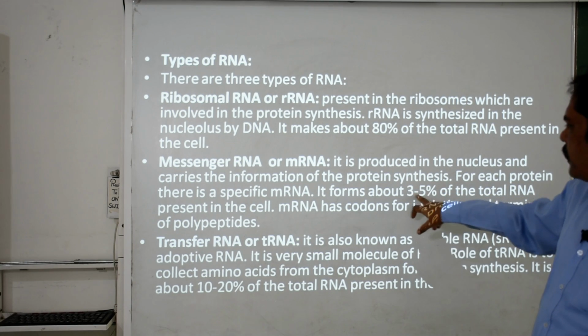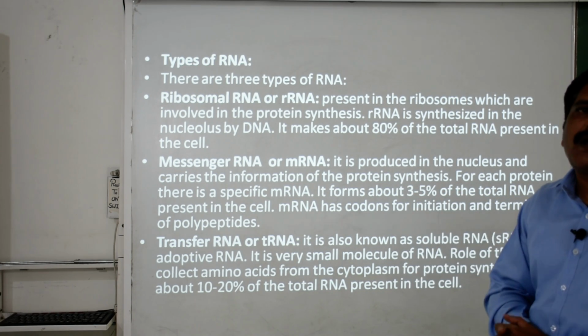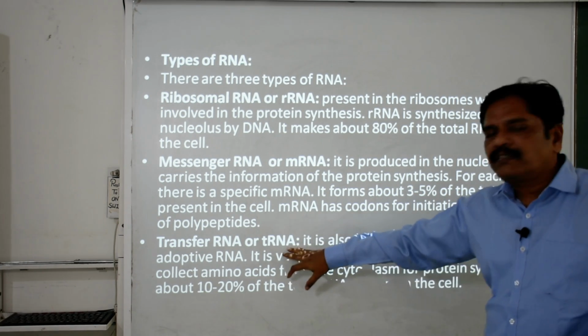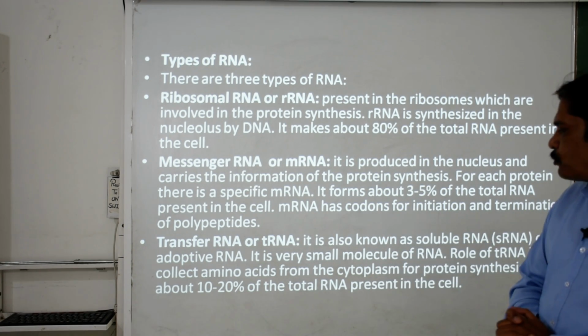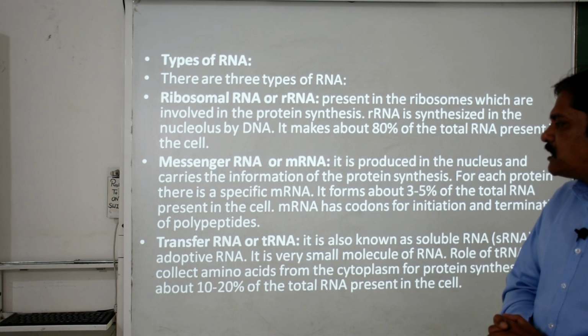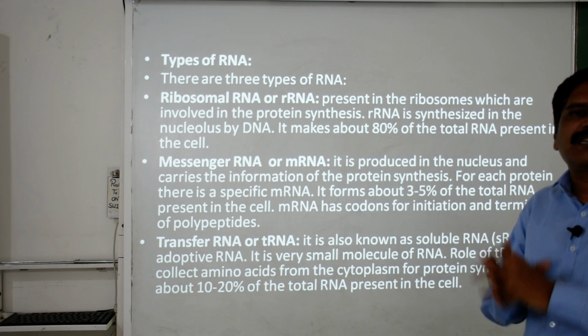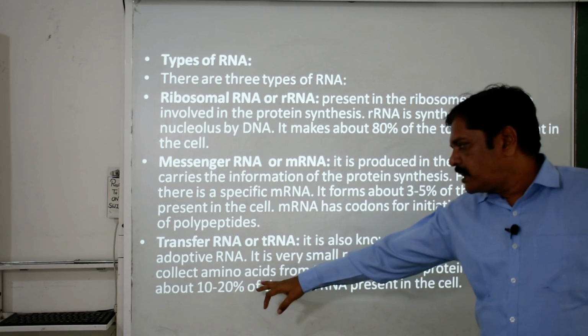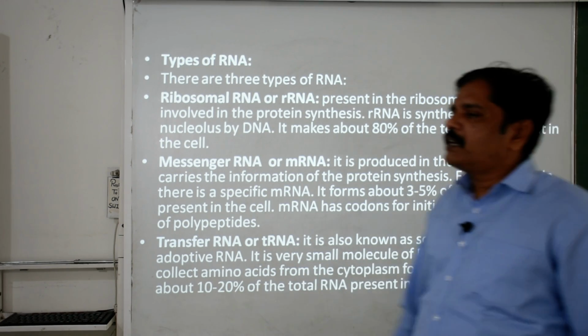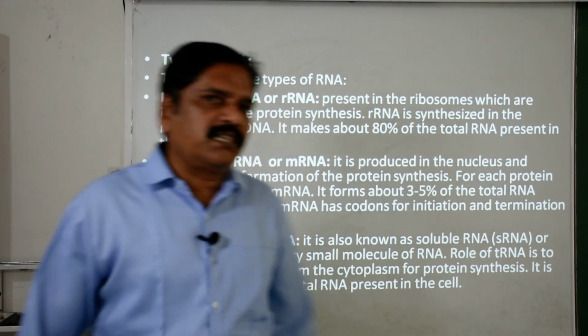It constitutes hardly 3 to 5% of the total RNA. And the third RNA is the tRNA, the transfer RNA. It is present in the cytoplasm. There are nearly 20 types because a specific amino acid is carried by a specific tRNA. Nearly 10 to 20% of the total RNA is composed of tRNA.